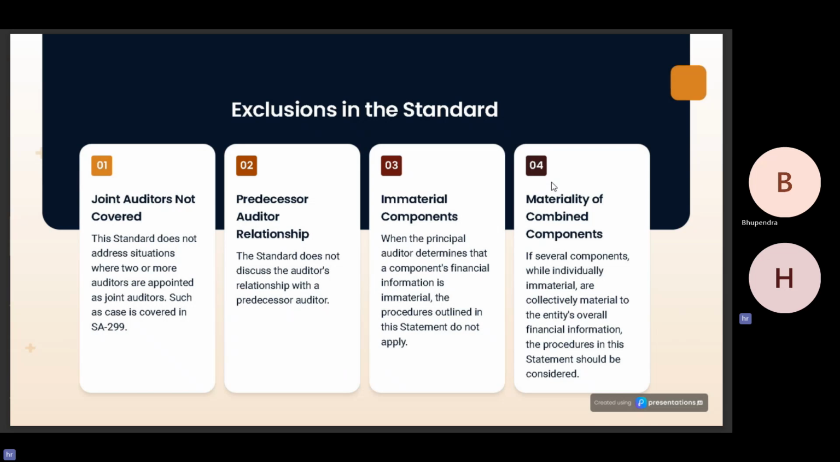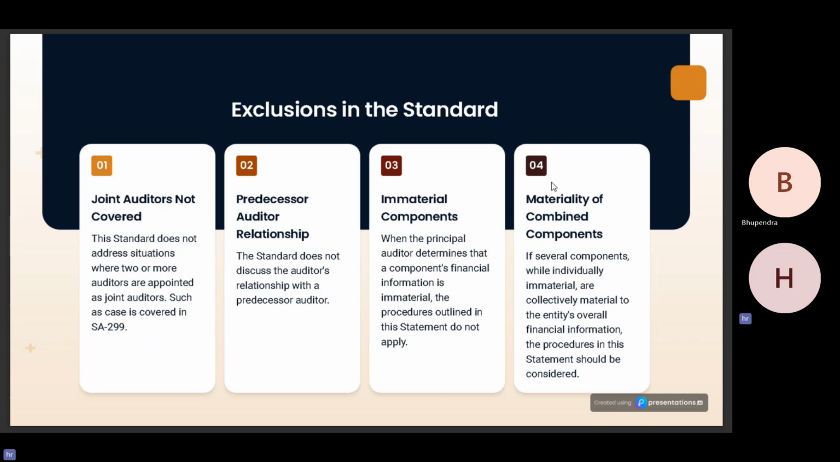Before moving in and talking about what the standard includes, let's specifically talk about what the standard exclusively excludes from it. First, the joint auditors. This standard does not address situations where two or more persons are appointed to audit the same entity. The divisions which are part of the entity may be audited by one or more auditors, which is covered in SA 299. So this SA 600 does not cover the same.